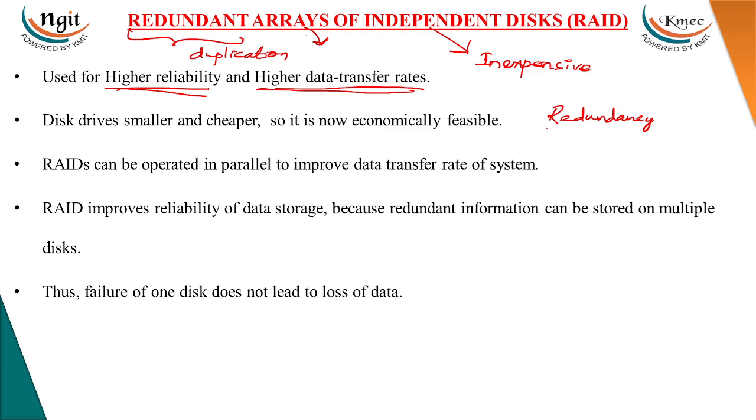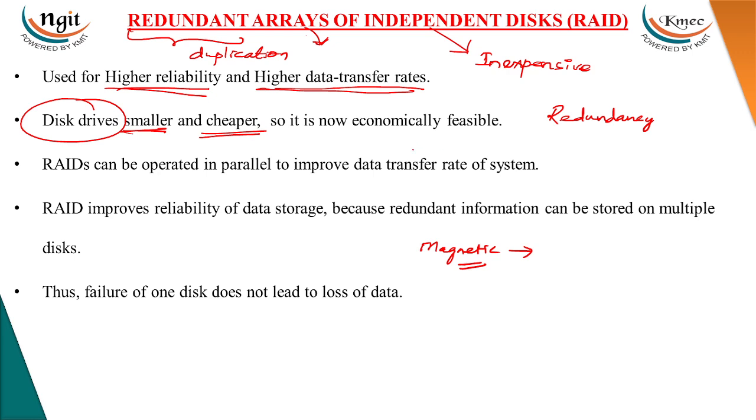Why are we using RAID? Because RAID is implemented on magnetic disks, which are getting cheaper, and the size of the disk drives is getting smaller and the cost is also getting cheaper. So it is economically feasible to store the data in disk drives.